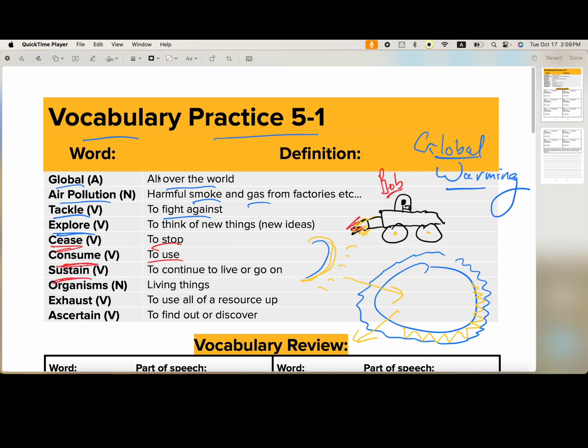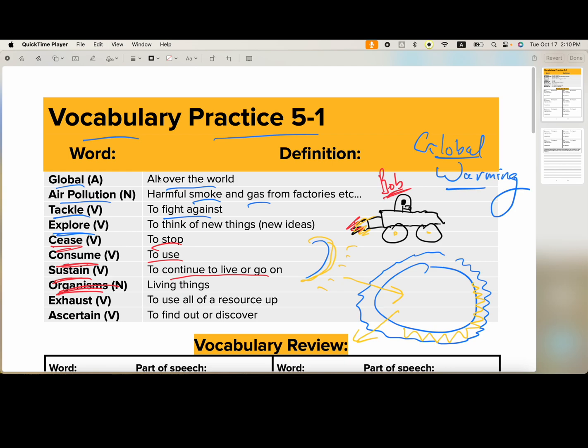Sustain is our next word right here. To sustain, to continue to live or to go on. Well, we sustain ourselves. How do we sustain ourselves? We sustain ourselves by consuming things. My brother sustains himself by consuming 95 hamburgers. Bob sustains himself by burning fuel to go to the shop to buy pizza, and then he eats the pizza and then lies down on the ground, and then he burps and farts and gets really, really fat. He sustains himself with that pizza. God bless him. We all sustain ourselves. Every living thing sustains itself by eating something, by consuming resources.